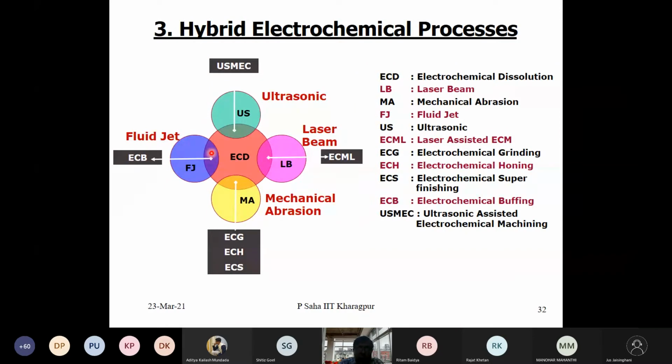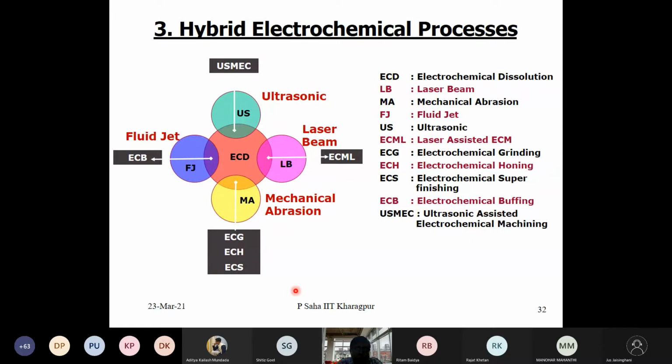There are too many processes, so I will take only a few of them. I want to discuss mechanical hybrid ECM processes today, like electrochemical grinding, then electrochemical honing, and also ultrasonic assisted electrochemical machining.